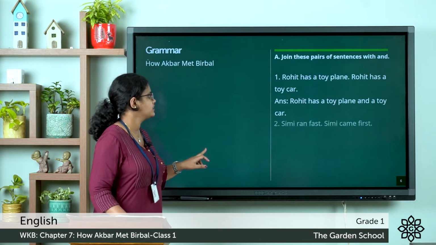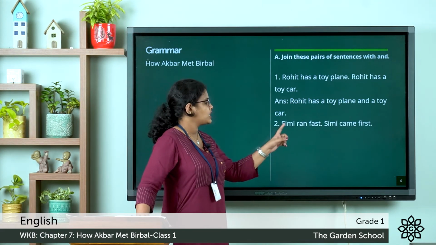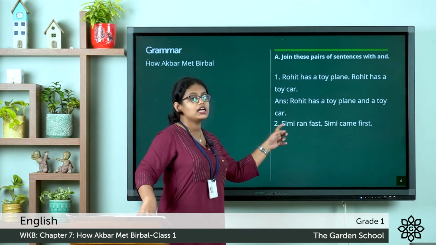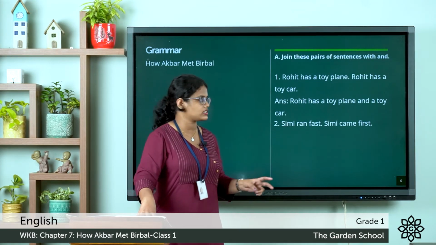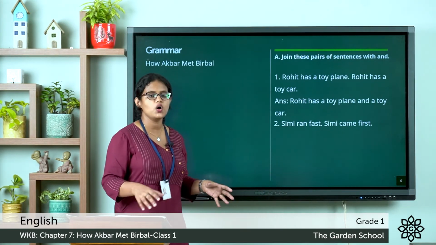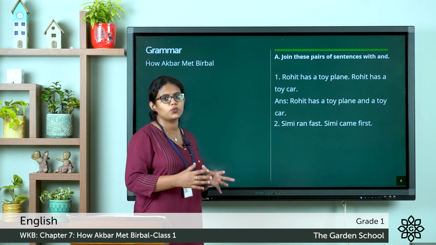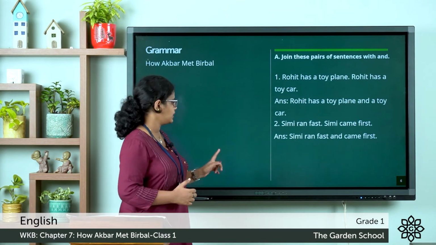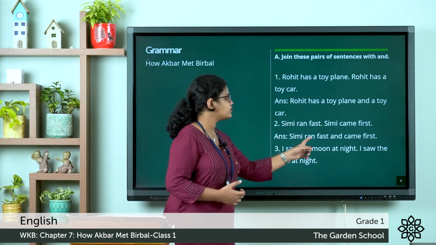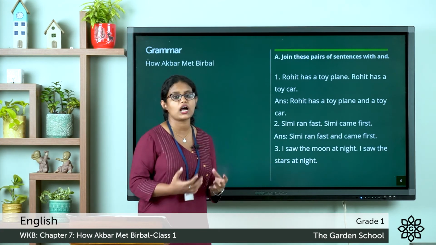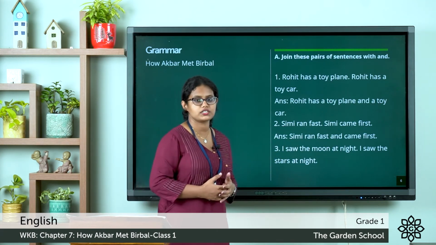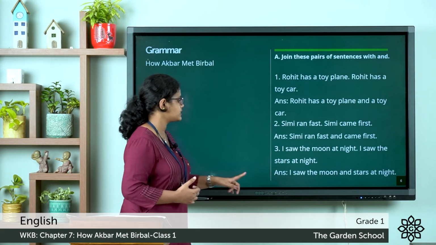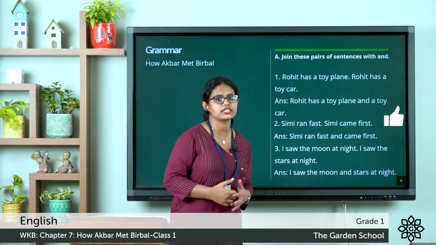The second one. Simi ran fast. Simi came first. Here you can see two sentences. We can join these two sentences by the joining word and. See, Simi ran fast and came first. The next one. I saw the moon at night. I saw the stars at night. Again, here you can see two sentences. We can join these two sentences by the joining word and. See, I saw the moon and stars at night.